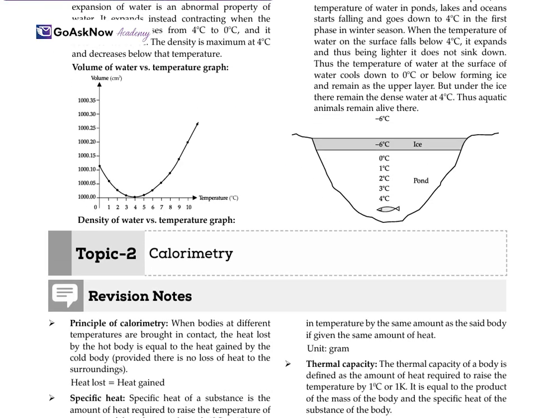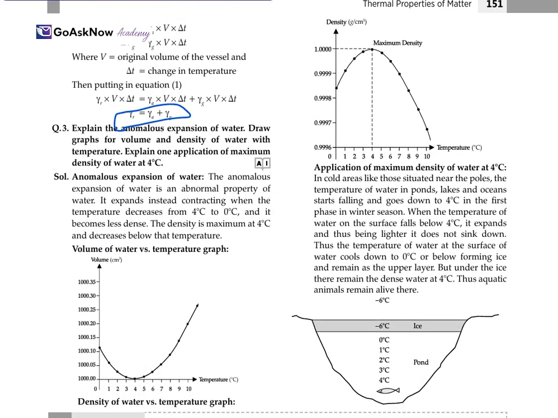Now let's move to the last one. Explain the anomalous expansion of water. Draw the graph for the volume and the density of water with temperature. Explain one application of the maximum density of water at 4 degrees Celsius.